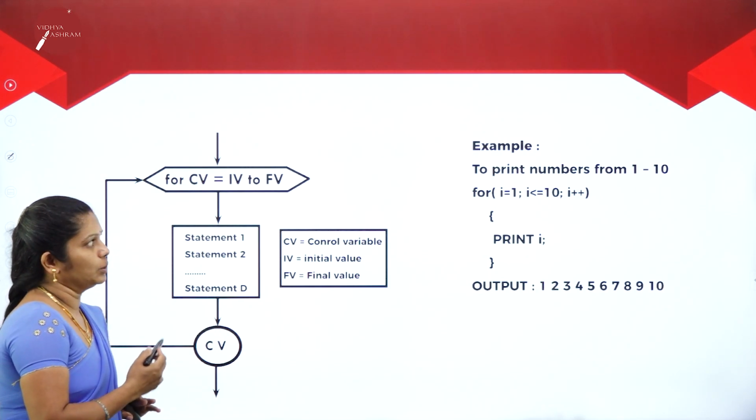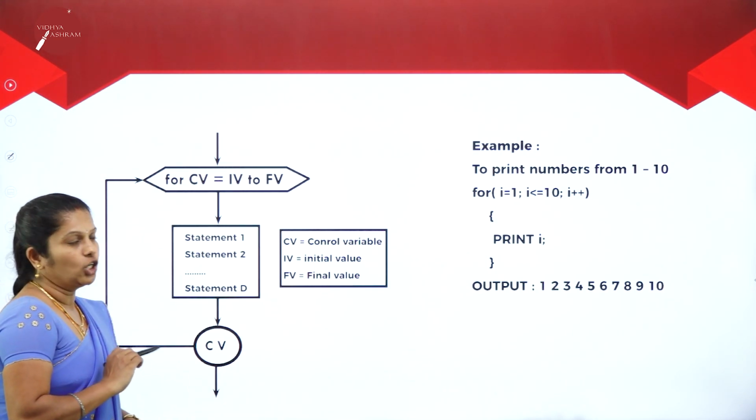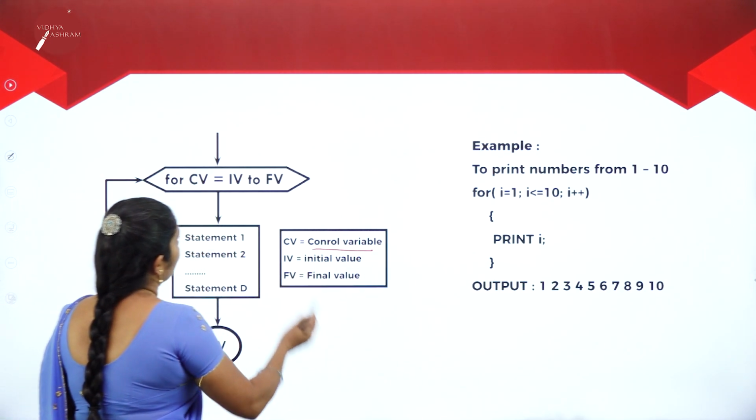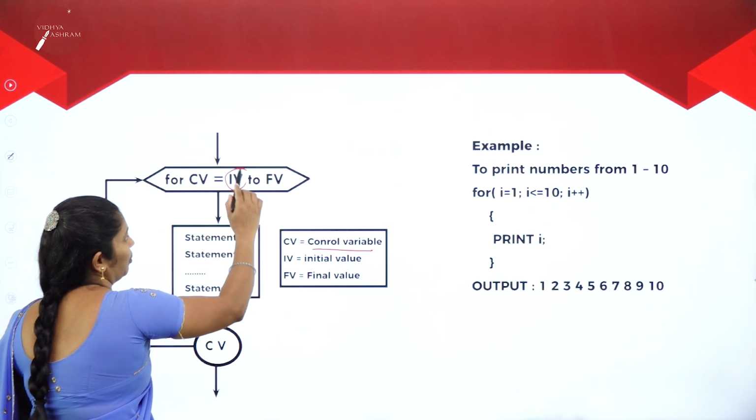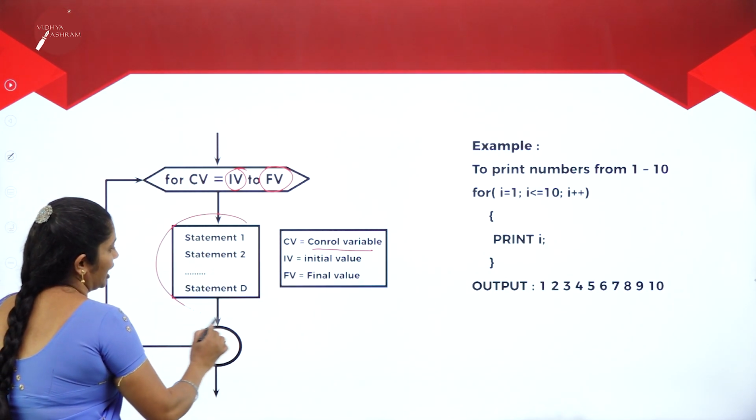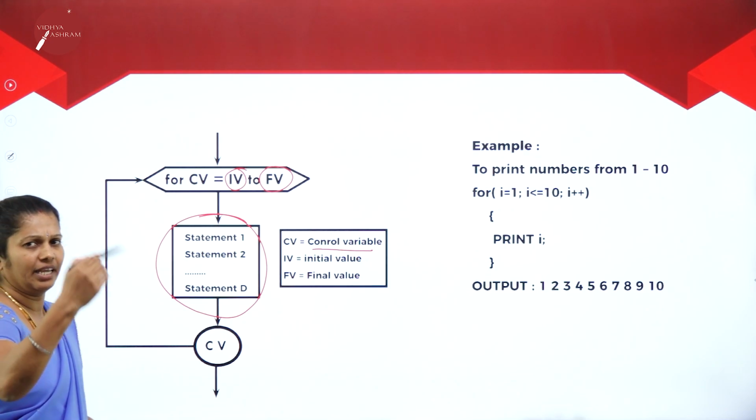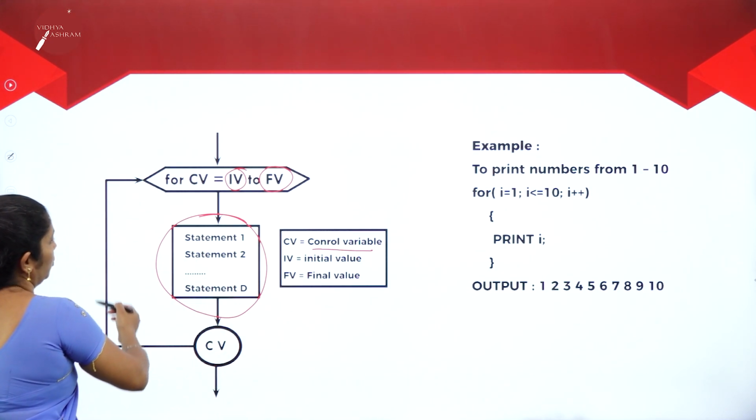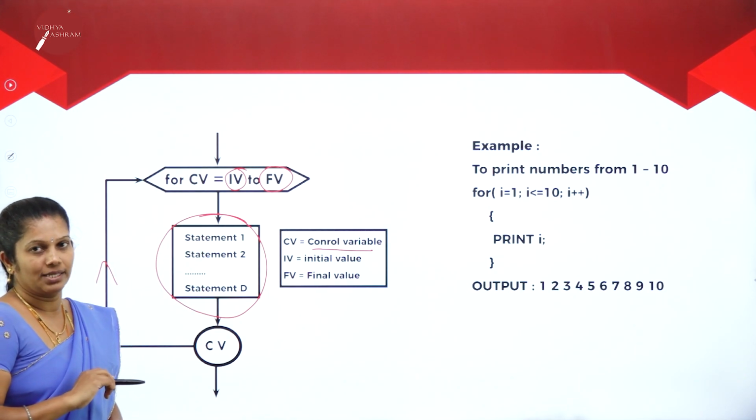Now we'll explain the flowchart as well as some examples. Consider here: for control variable, CV stands for control variable, equals initial value to final value, which is the starting point and which is the final point you have to mention. Then how many statements do you want? All the statements you can write one by one, statement 1, 2, 3, and so on. Afterwards, the control variable will transfer back to the loop once again.